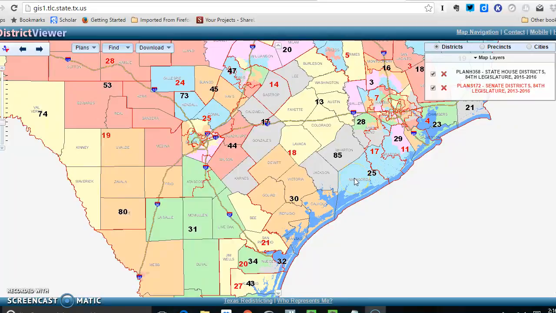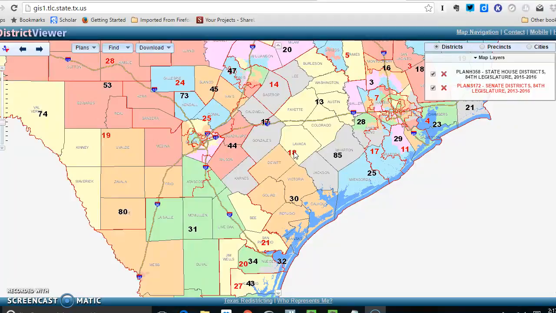Down here in Matagorda and into Brazoria County, this is Dennis Bonnen's district, and he's from Angleton. And then up here, this is the 13th State House District. This is Leighton Schubert. He's from Brenham in Washington County. And the reason I highlight all of these things is because right here in the middle, you see this red number 18. Your state senator is Senator Lois Kolkhorst. And Senator Kolkhorst has responsibility for working with all of these different elected officials.